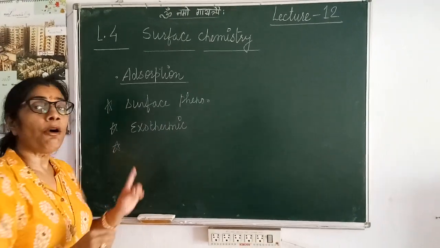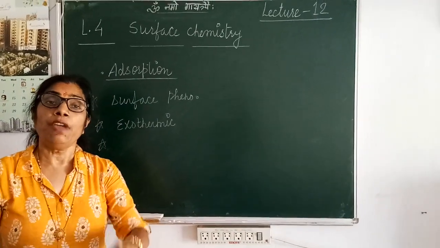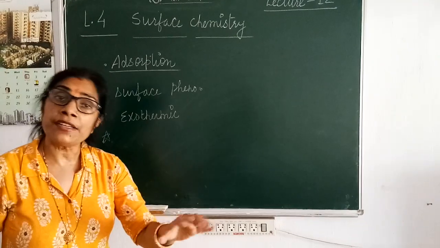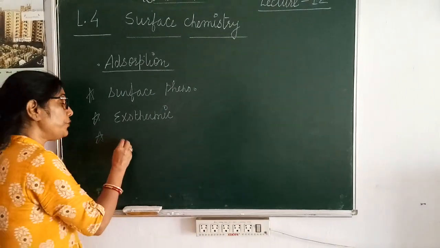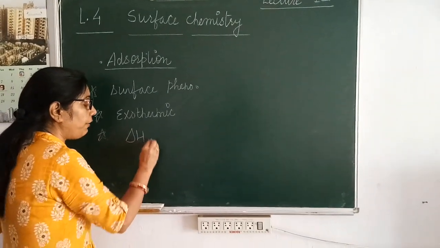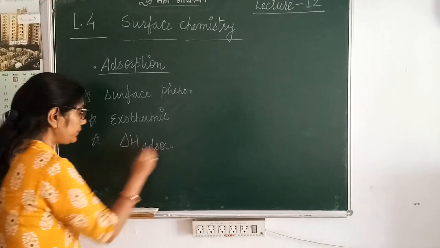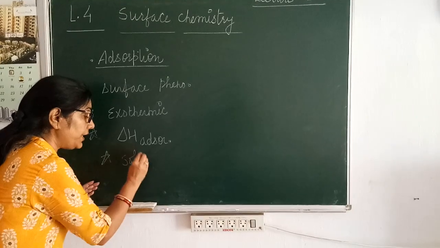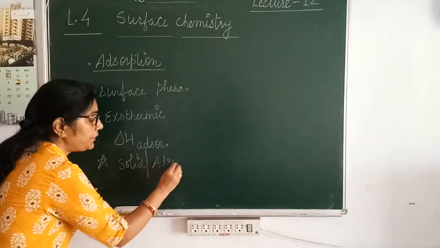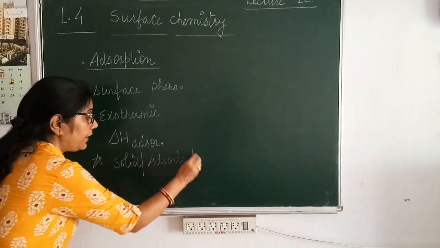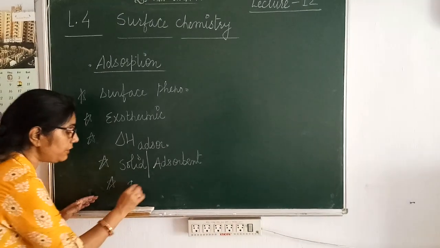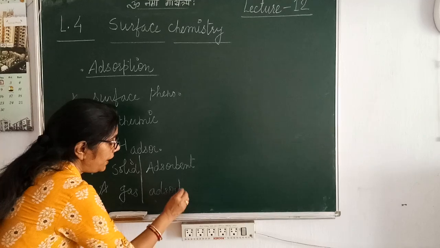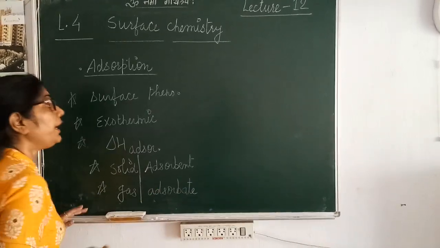The amount of heat evolved when 1 mole of a gaseous substance is adsorbed at the surface of a solid is known as enthalpy of adsorption. The solid which adsorbs the gases is known as adsorbent, and the gaseous molecules which are adsorbed at the surface are known as adsorbate.